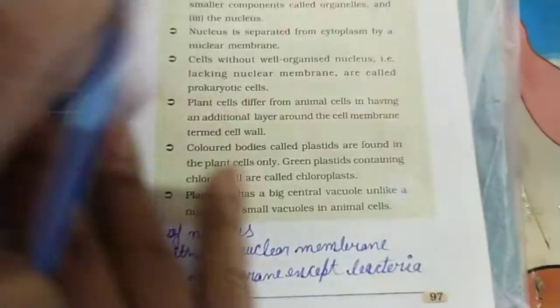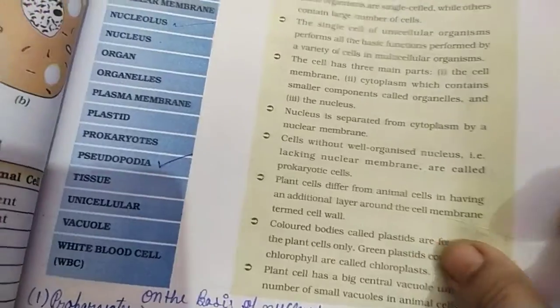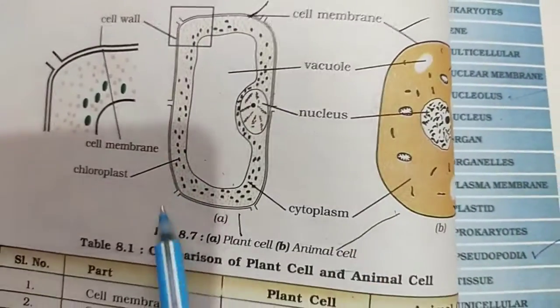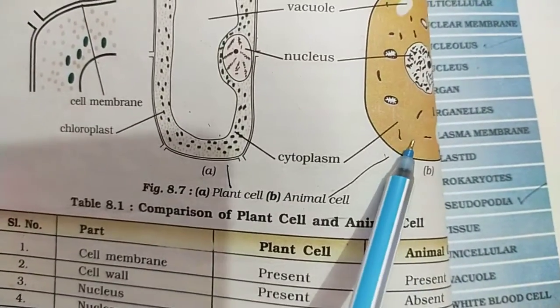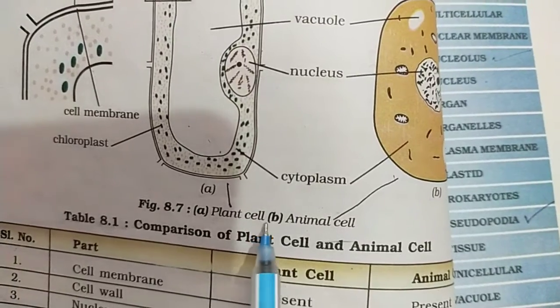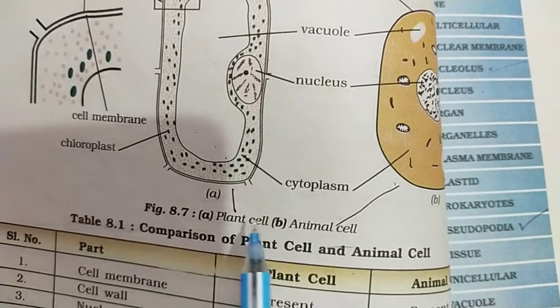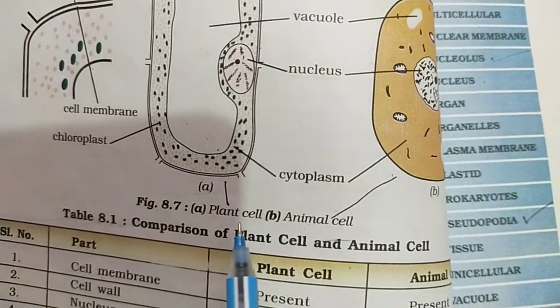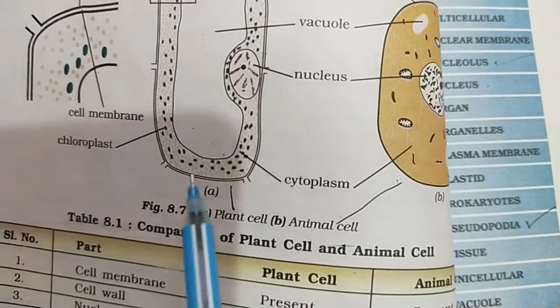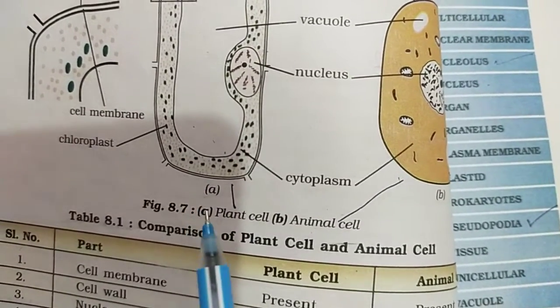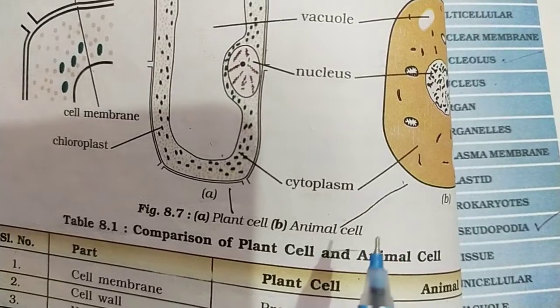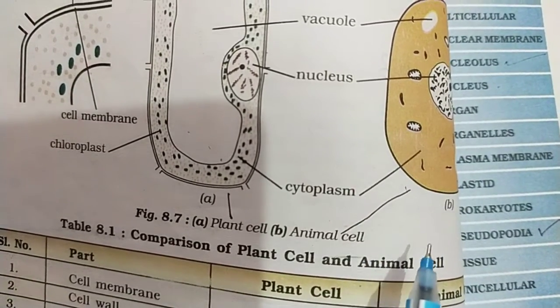Now the next thing that is very important in this chapter is the plant cell and the animal cell. Children, plant and animal both are the living organism of the earth. Plants also take oxygen as the animal consumes oxygen.